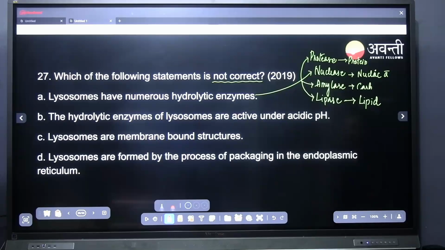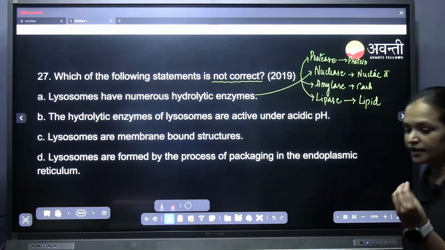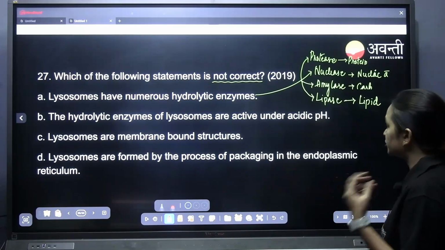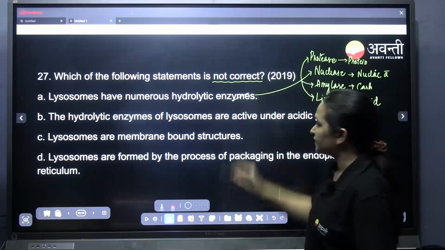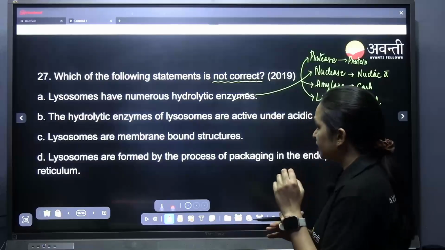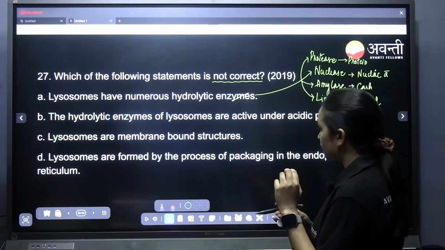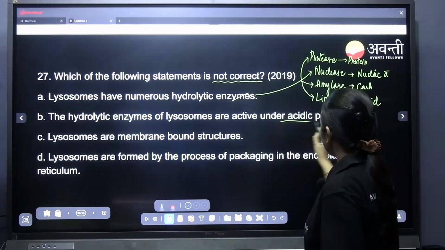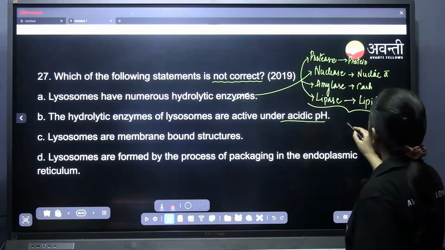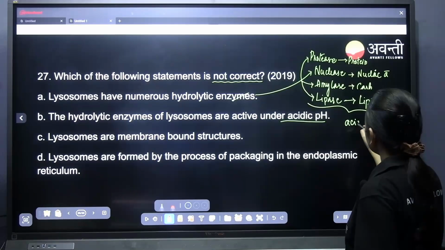Okay, so these are the main hydrolytic enzymes which will be there in the lysosomes. So this makes this statement correct. The hydrolytic enzymes of the lysosomes are active under acidic pH. Yes, all these will be active in the acidic pH.